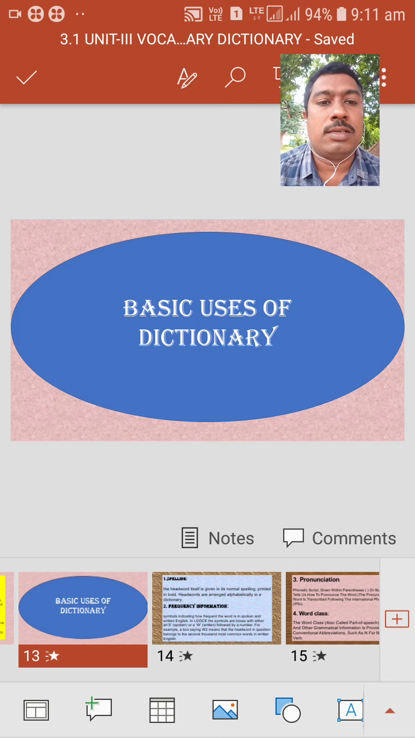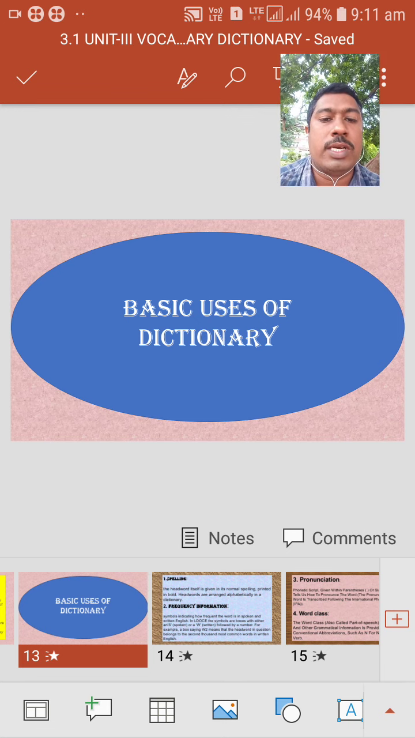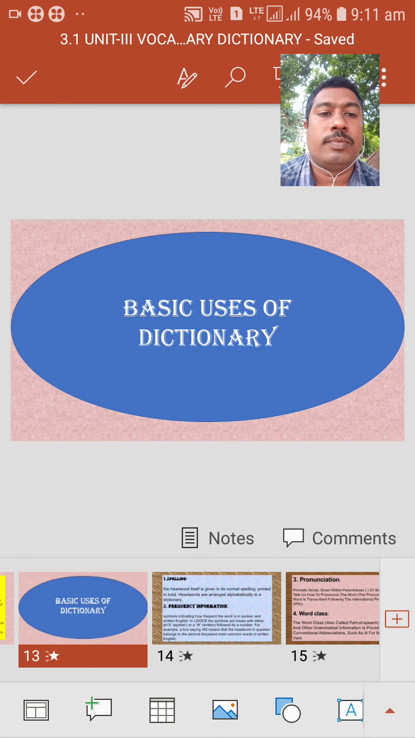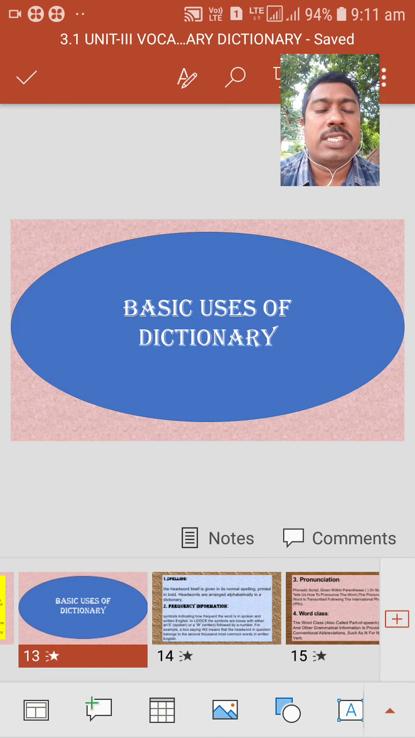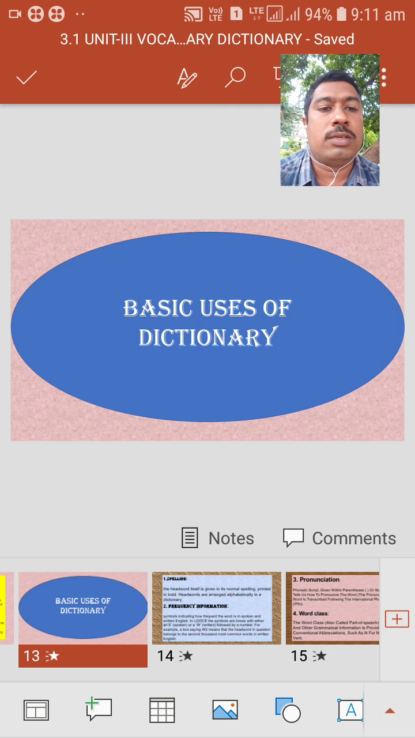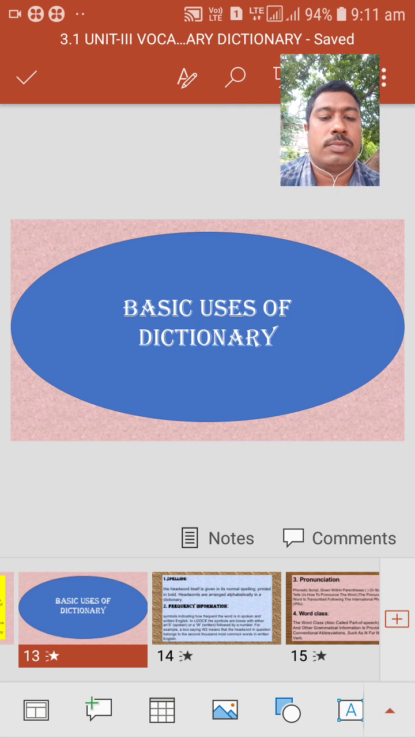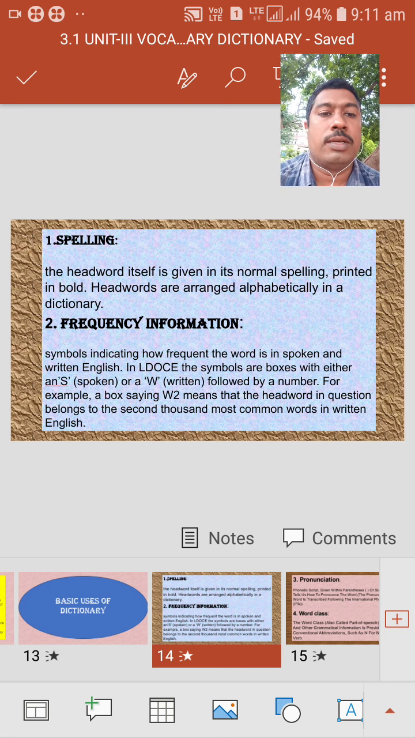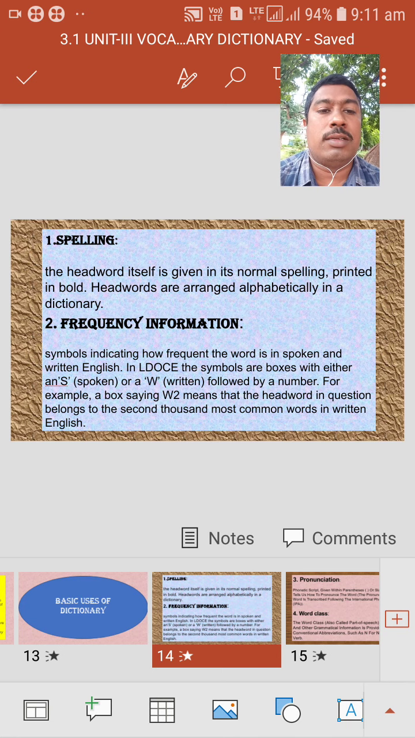In the previous class, we have learned about the dictionary and kinds of dictionary. In this class, we are going to discuss the basic uses of a dictionary. Before we use the dictionary, we have to know what the uses of the dictionary are. Here we have mentioned a few uses of the dictionary as follows.